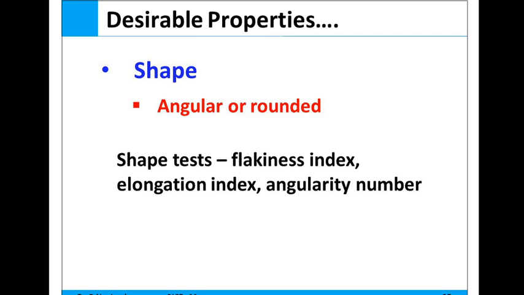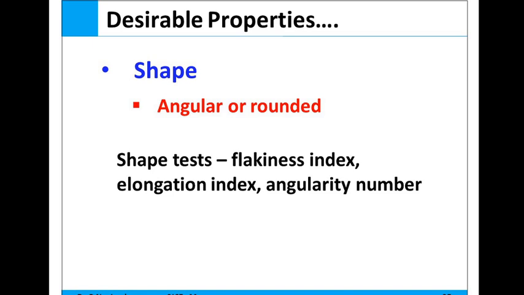Okay, so here is the shape test, to find the flakiness index, elongation index, and angularity number. These are the three mechanical measures of particle shape which may be included in the specification for road construction. The first is the flakiness index. The flakiness index of an aggregate is the percentage by weight of particles whose least dimension, that is thickness, is less than 3/5 of their mean dimension.